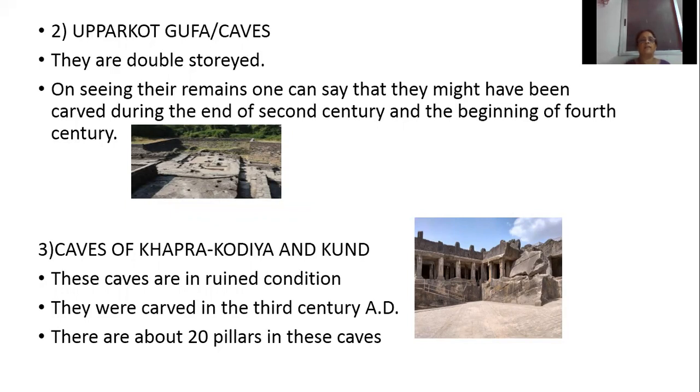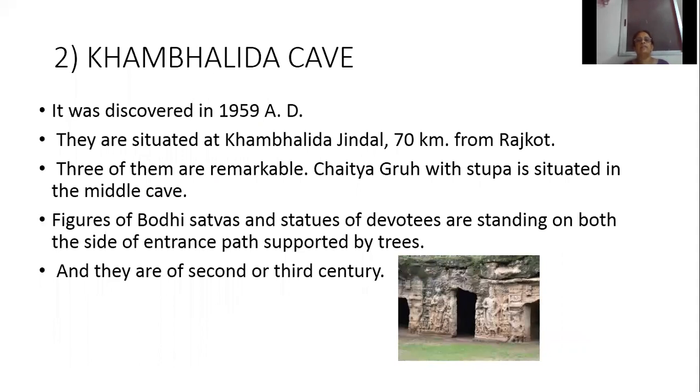20 pillars are there. The second one is the Kambalida cave, and it was discovered in 1959. It is situated at Kambalida, 70 kilometers away from Rajkot. Three of these caves are remarkable. The Chaitya Graha with the stupa is situated in the middle of the cave. That cave I have shown.